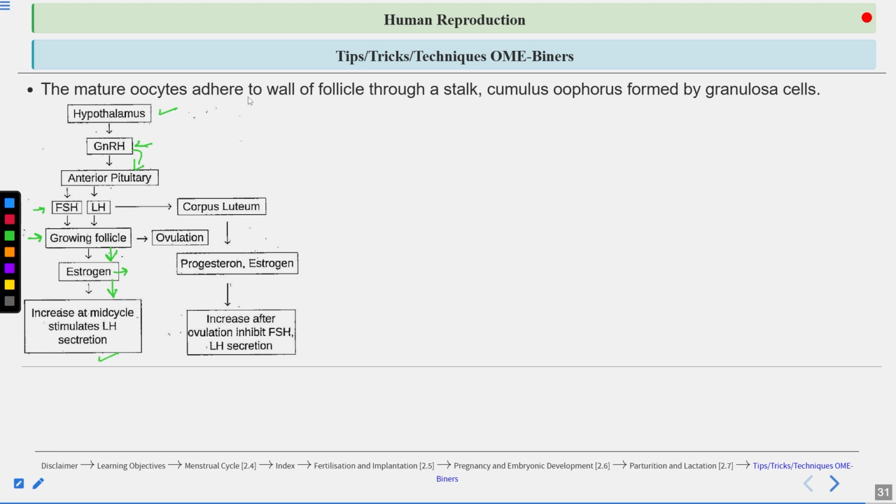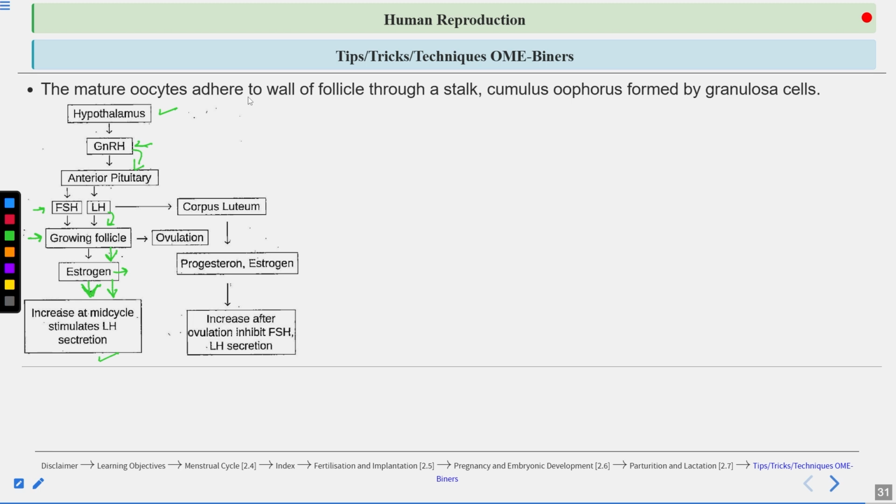And LH surges also because of the increase in the level of estrogen. So estrogen causes the LH surge also. LH also causes the Graafian follicle to rupture, which causes ovulation.